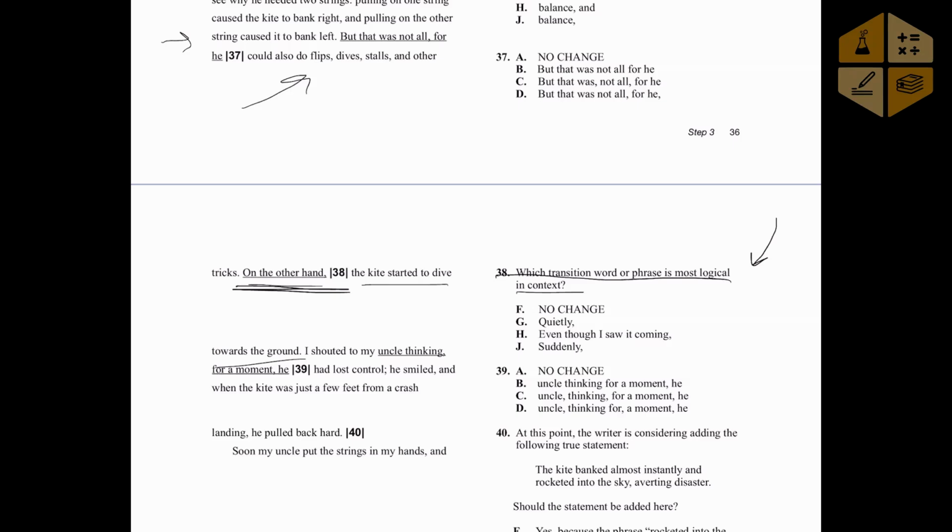So H doesn't really work, even though I saw it coming, because he doesn't see it coming, right? So it's not H. Oops, the eraser was on, but it's not H. G says quietly. That doesn't really make sense in context. It's not quietly either. The way that it's written, F, no change, says on the other hand. That implies contrast, but that's not what the sentence needs. So it's not F either. And that's why the answer is J. Suddenly, there's this major change where it seems like the uncle has control, but now it's diving towards the ground.